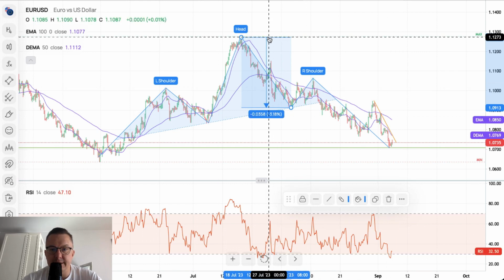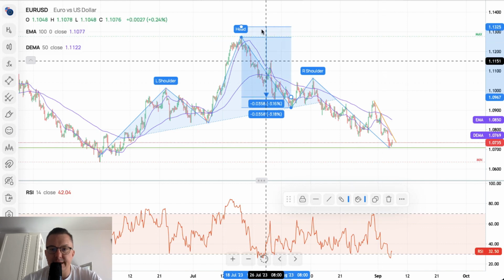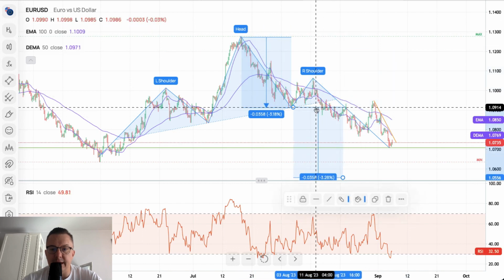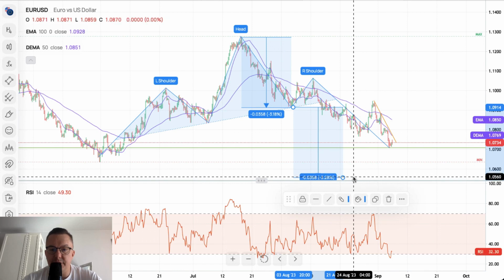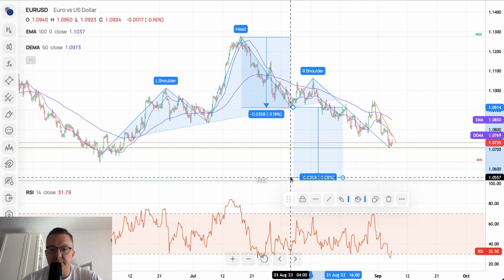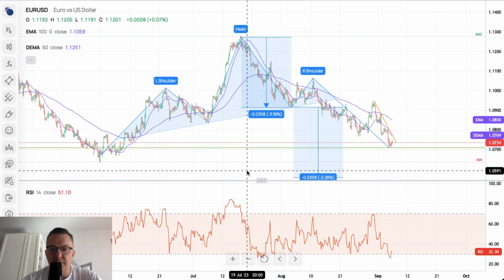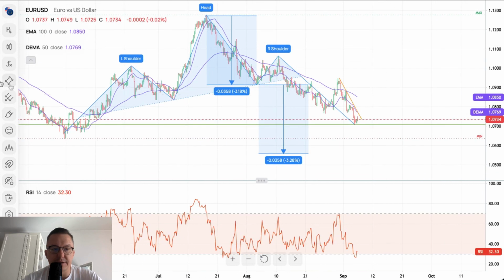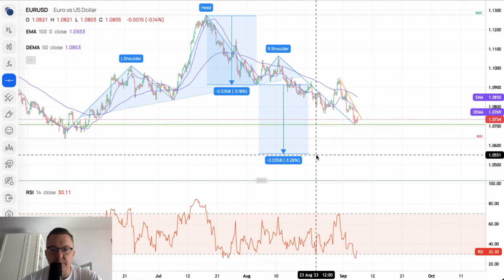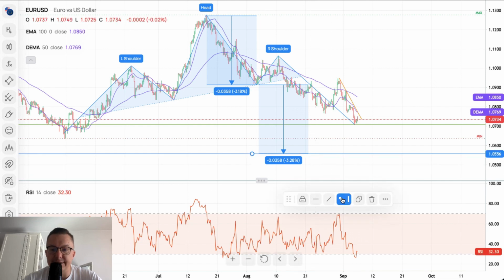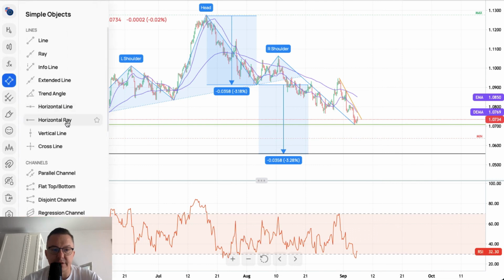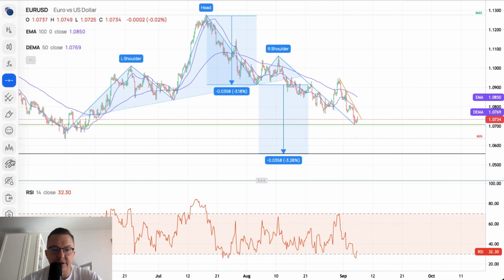3.18%. So if we copy this and take that measure, you can see that in the ideal world the target is way below the current technical support, because the target would be somewhere around 1.055. So let me just leave you guys with this pattern here. Let me just place the potential target. It's not certain that this target will be hit. It's a potential target measurement from the head and shoulders.